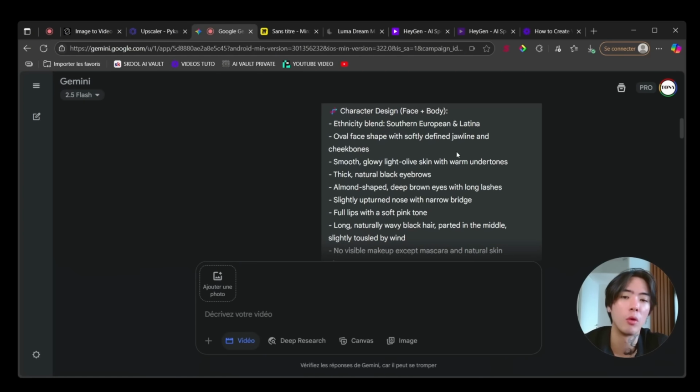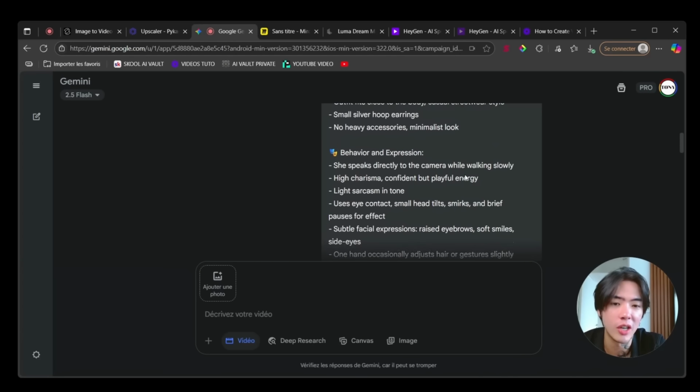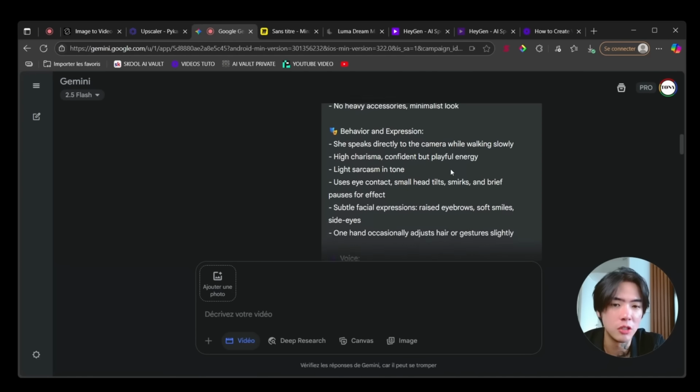I will show you how that works. It's very important to remember that this is the DNA of your AI influencer. That's the only way to have consistency. Then you can describe the outfit. This can be changed later. Behavior and expressions, same thing.